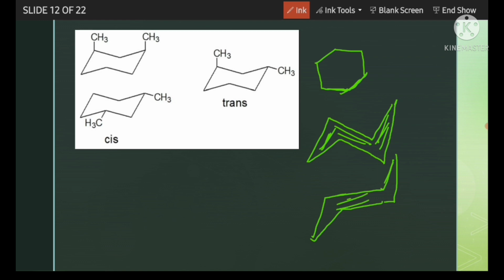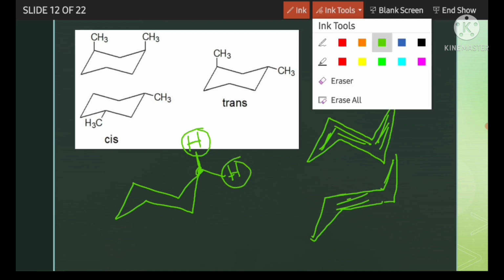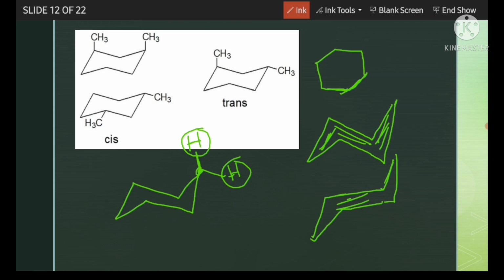For this chair form, let's understand this. For each center there are 2 hydrogens. For cyclohexane, here is 1 hydrogen, here is 1 hydrogen. For each center there are 2 hydrogens, so between the two, one will always be up and one will always be down. Let's see for the others. Here it is down, it is up. Here it is up, it is down. Here it is up, it is down. Here it is up, it is down. Here it is up, it is down.